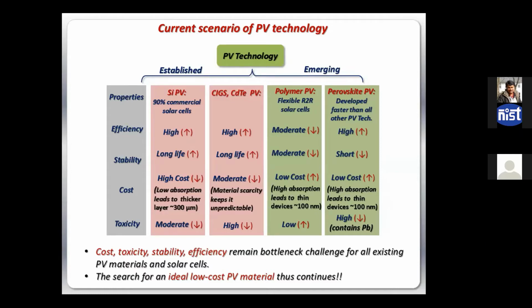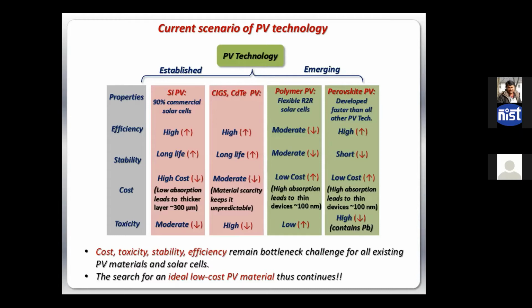The cost is low, the efficiency is high, but the stability, both these materials are not stable. There is a phrase that if you want something good, you have to pay good, right? When you are buying something low cost, the stability is very low, because these materials are soluble, so they are soft materials. It is very easy for oxygen and moisture to penetrate these thin films, and they are only 100 nanometer films, right?